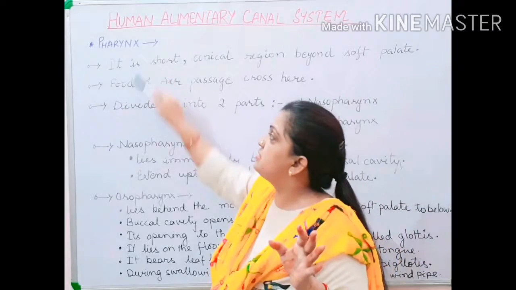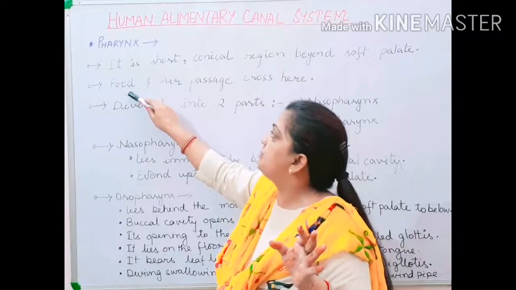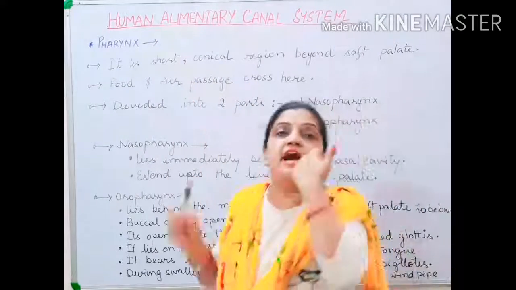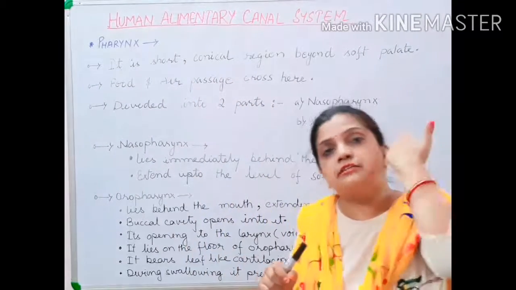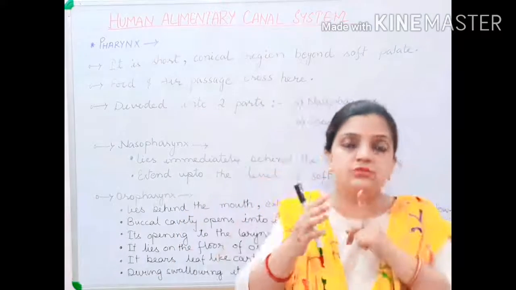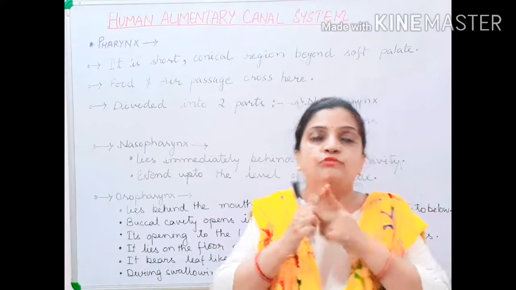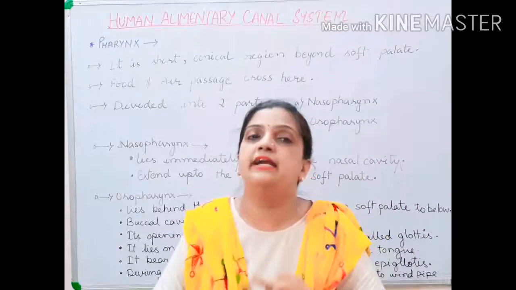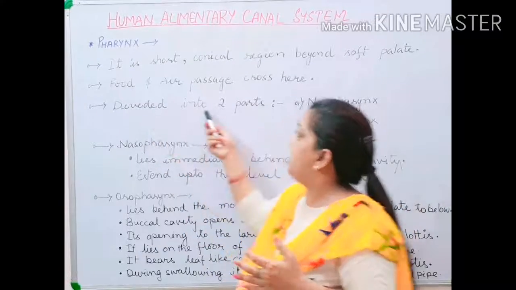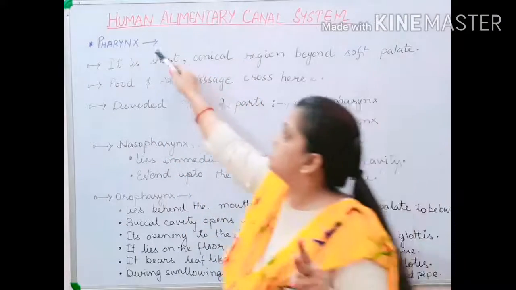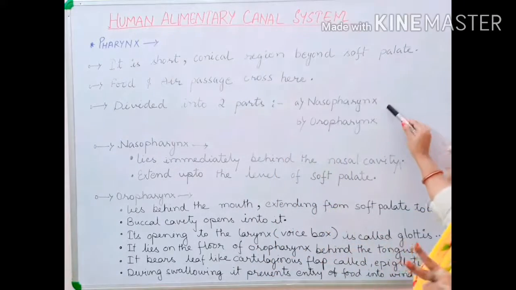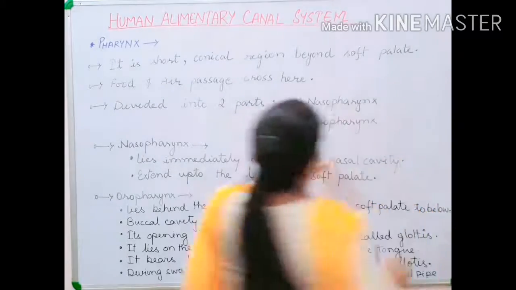Now children, this pharynx allows food and air to cross from here. It is at the posterior, at the last part of the mouth, from where the food pipe and the windpipe both pass behind inside the system. Now, it is divided into two parts: the nasopharynx and the oropharynx.